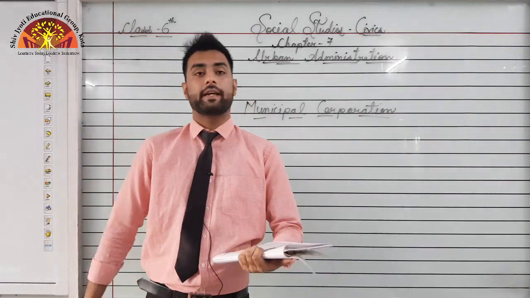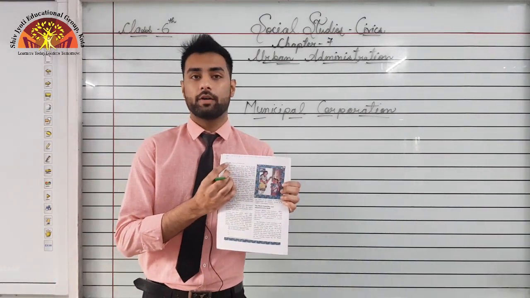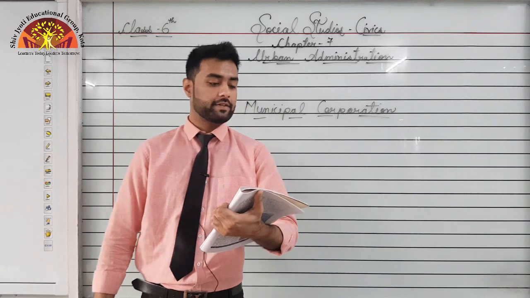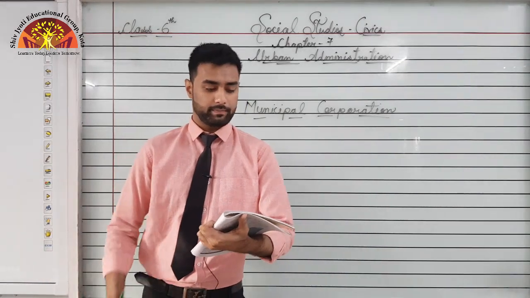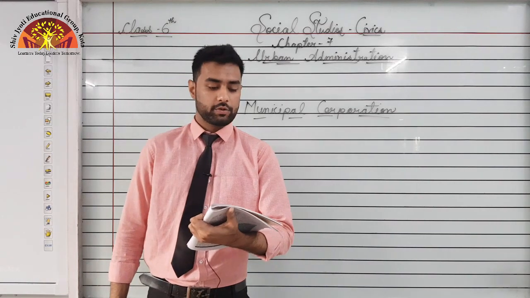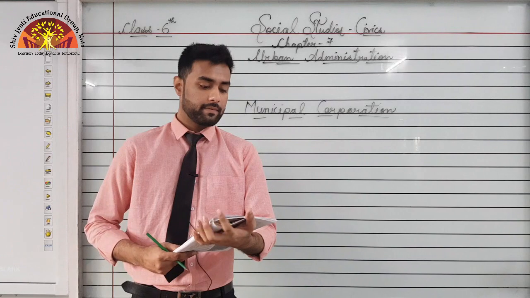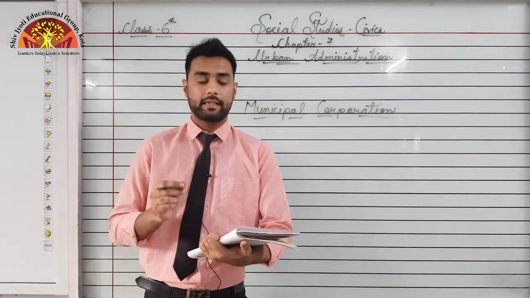Children, on page number 58, please write the first internal question at the top area of your book. Whose duty is it to replace the street light in a city? I am repeating again. Write it very clearly.